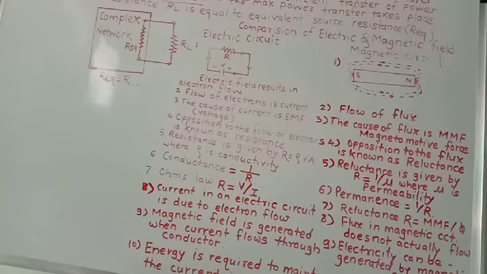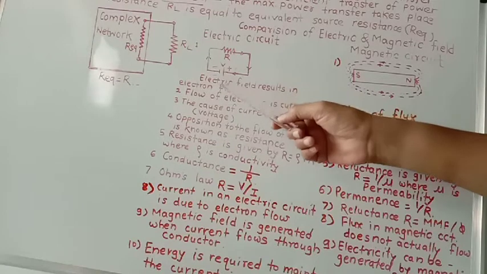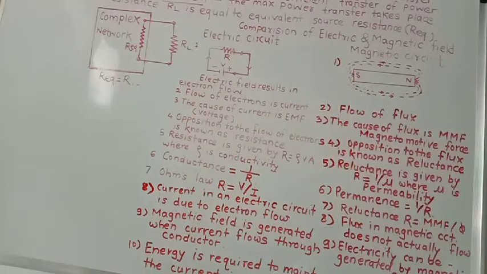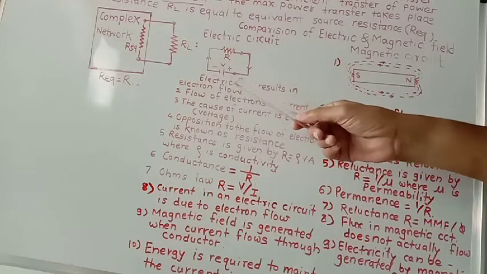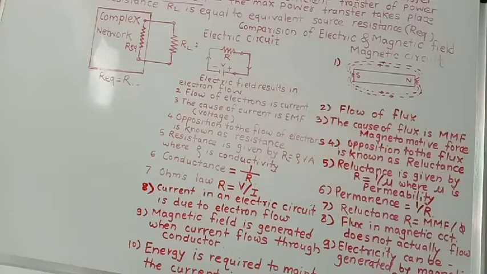Then energy is required to maintain the current in the circuit. Energy means a battery or voltage source, through which the current in the circuit can be maintained. So some voltage source is required to maintain current in the circuit.